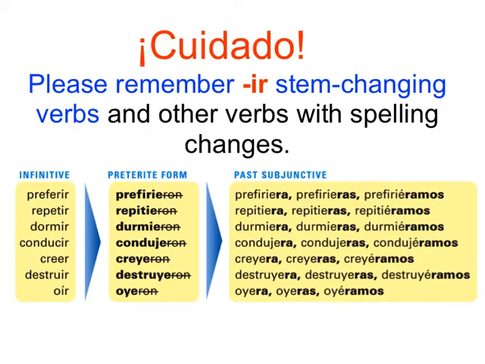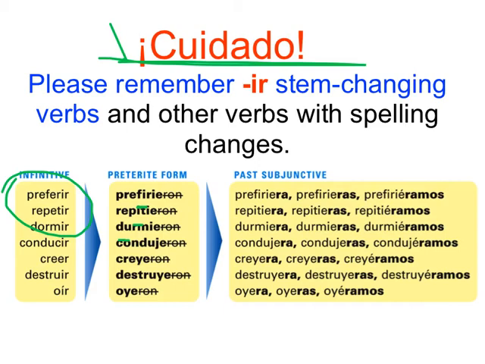We have a few more right here. You need to be careful. You need to remember these first three right here. Those were the hot dog verbs. Remember, in the ellos, él and ellos form, the stem change occurred right there and there. Those were the hot dog verbs right there. So those first three. But take a look at the past subjunctive.